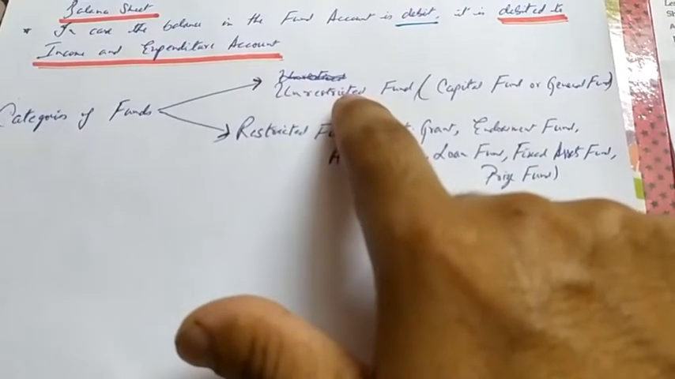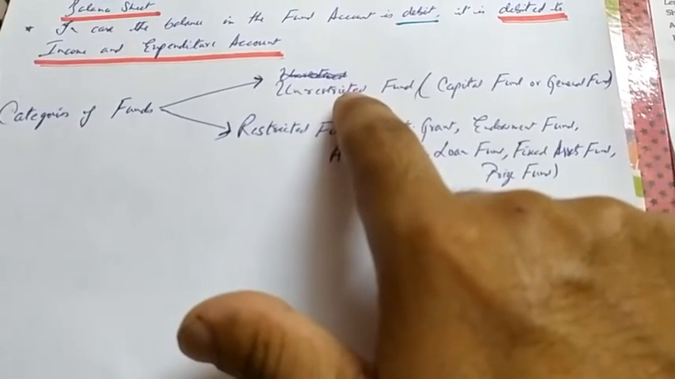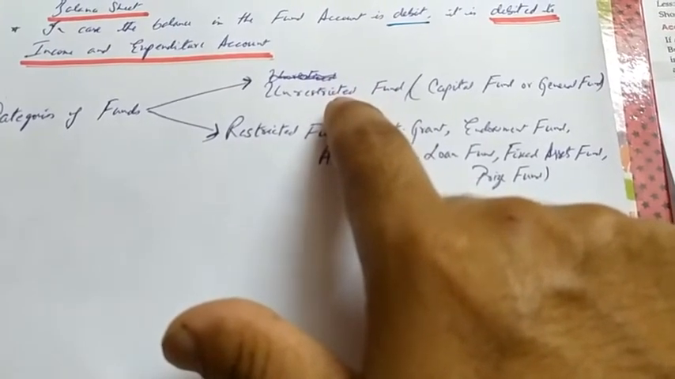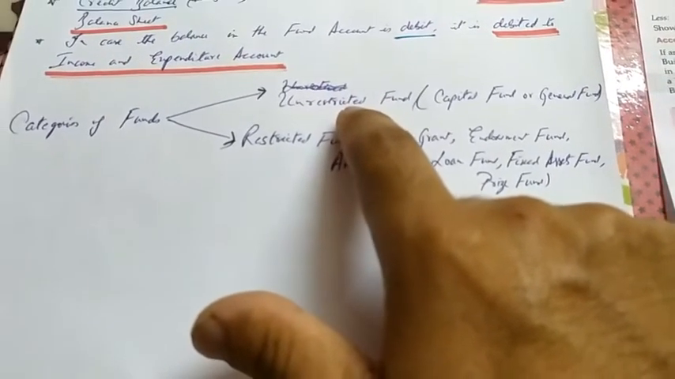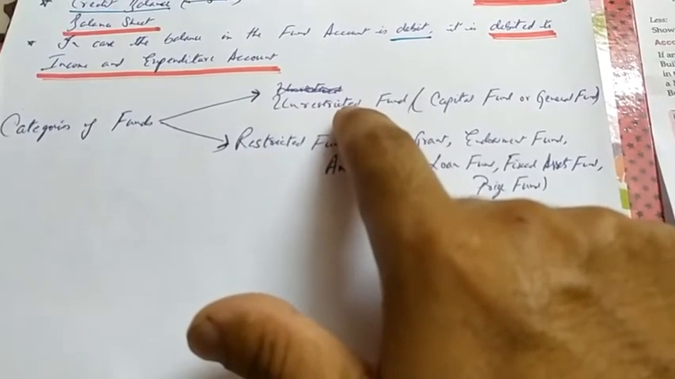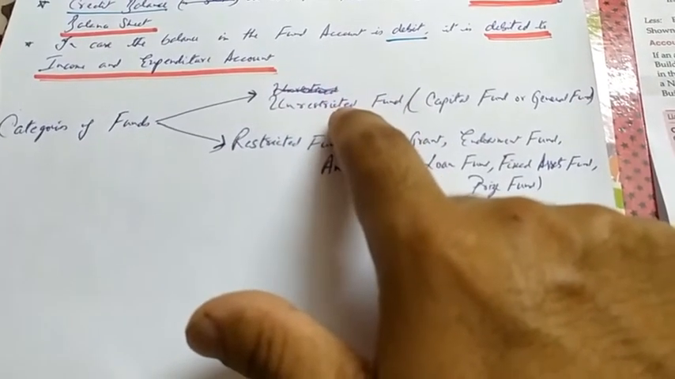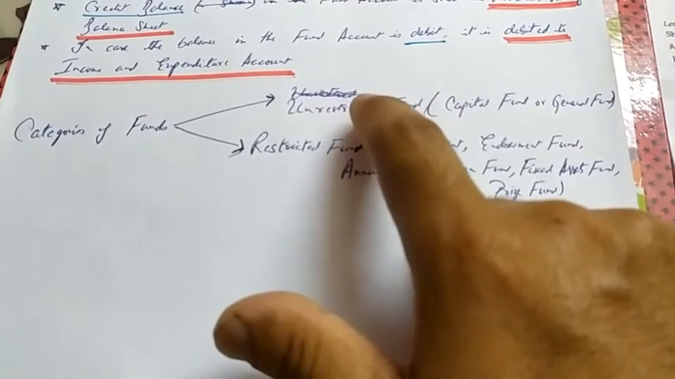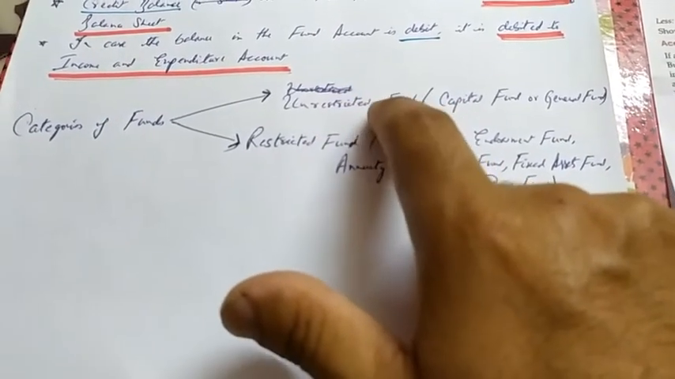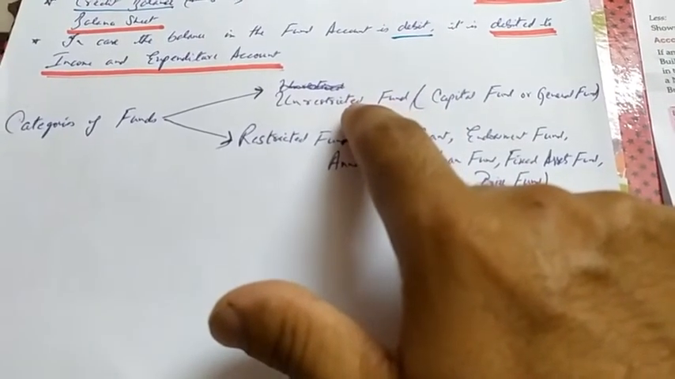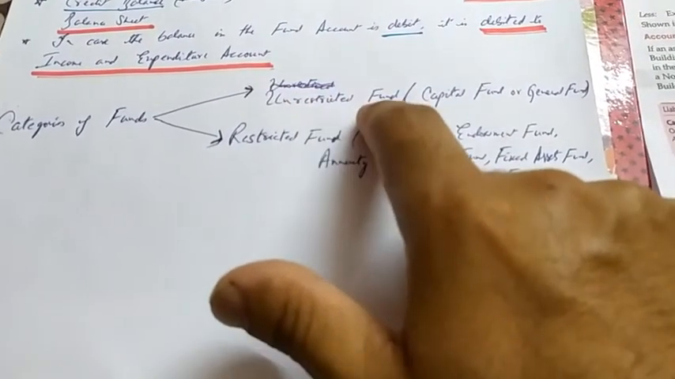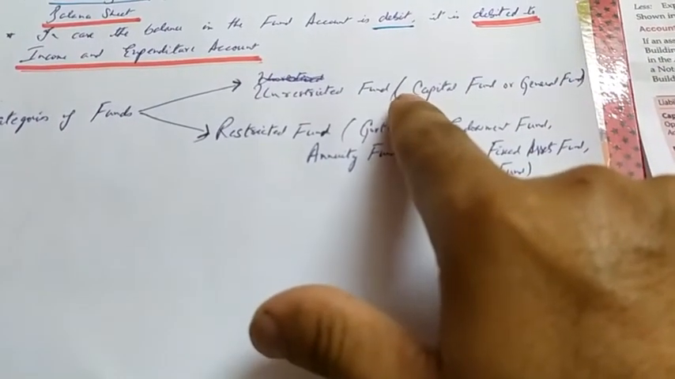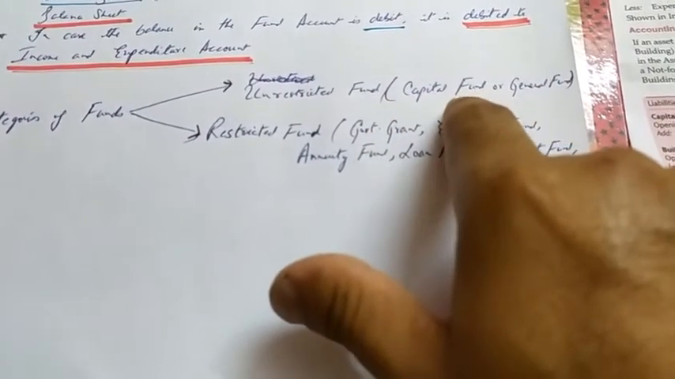But it should be noted that even though there is no restriction, it has to be used only for the purpose for which the non-profit organization is existing for. Like if it is a charitable organization, then it has to be used only for the charitable purposes for which the organization is running. Unrestricted fund is also known as capital fund or general fund. Commonly it is called capital fund.